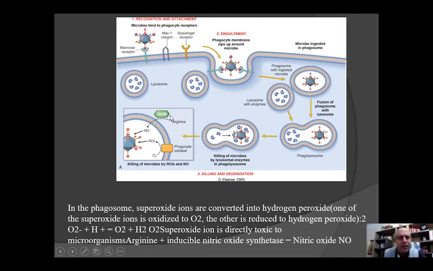So we need free radicals, but we need them to kill the germs, not to disturb the function of our cells. That's why there is a homeostasis. We need a balance between free radicals and too much free radicals. Free radicals, we need them, as you see here in the slide, in order to kill the germs.